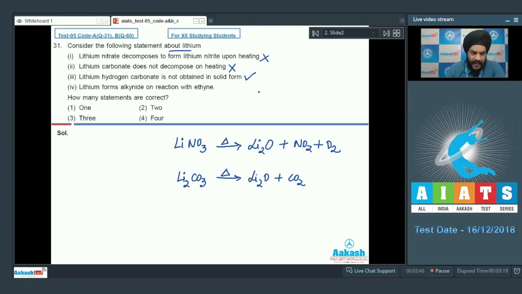Let us look at the fourth statement now. Lithium forms alkynide on reaction with ethyne. Students, this statement is also incorrect. Lithium does not form alkynide on reaction with ethyne. So the examiner is interested in the number of statements which are correct. So students, we have to mark the first option as the correct answer to our question, as only one statement is correct. Let us look at the next question now.